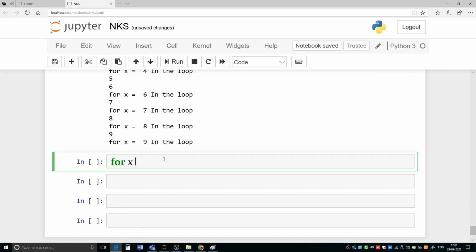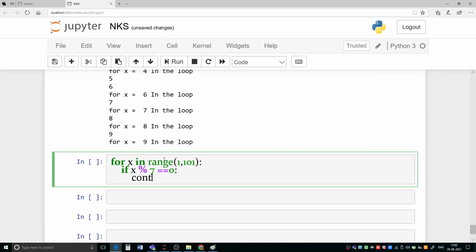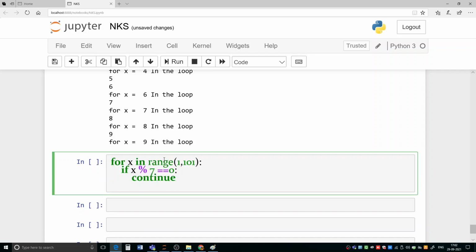For x in range, the starting point is 1, and of course the finishing point should be 101, because up to 100 we have to take. So here you have to write: if x % 7 == 0, then what we have to do? We have to continue, and after that here we have to write print x.